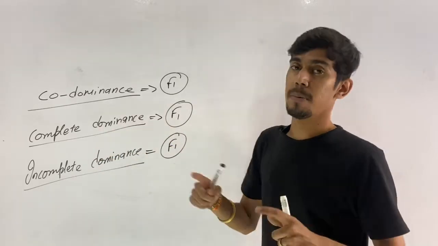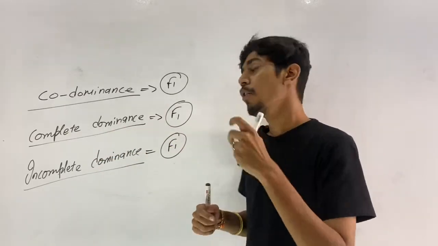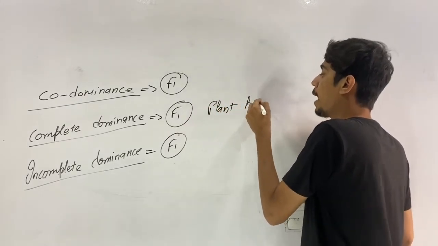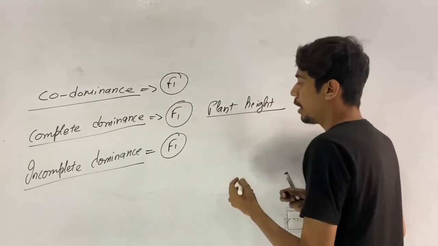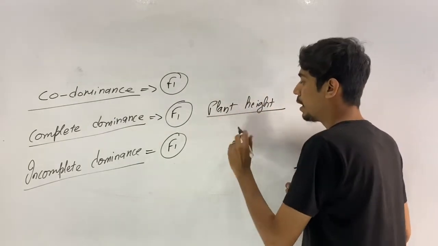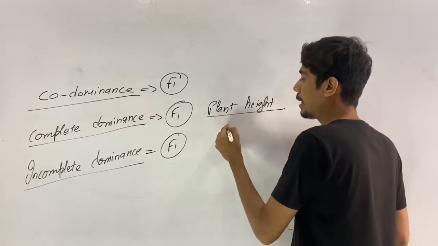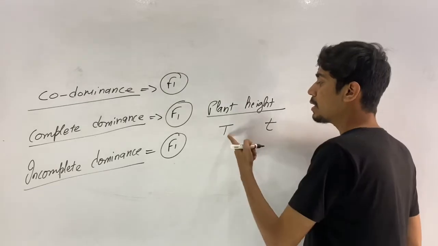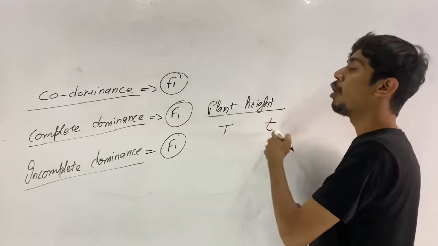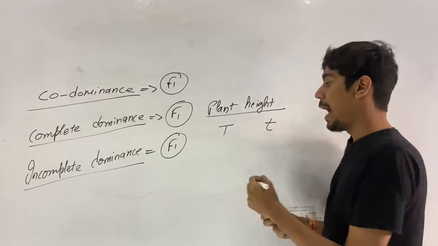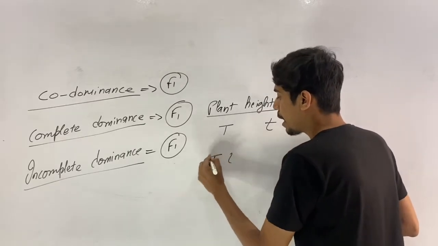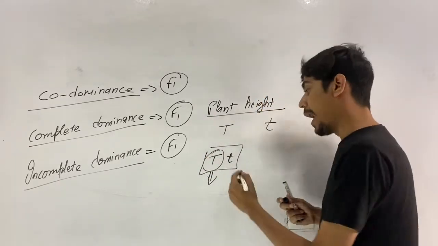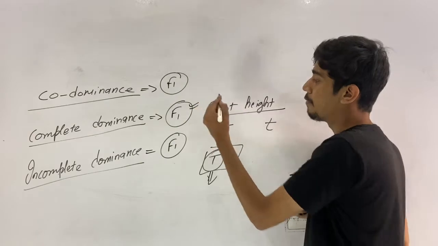For example, in complete dominance, as we have seen in plant height. If you take plant height, you have two differentiating or contrasting characters. One is tall and the other one is dwarf or short. Now this capital T is completely dominant over this small t allele, and whenever capital T and small t are together, only one is expressed, that is capital T, and the plant is tall. That is what happens in the F1 generation.